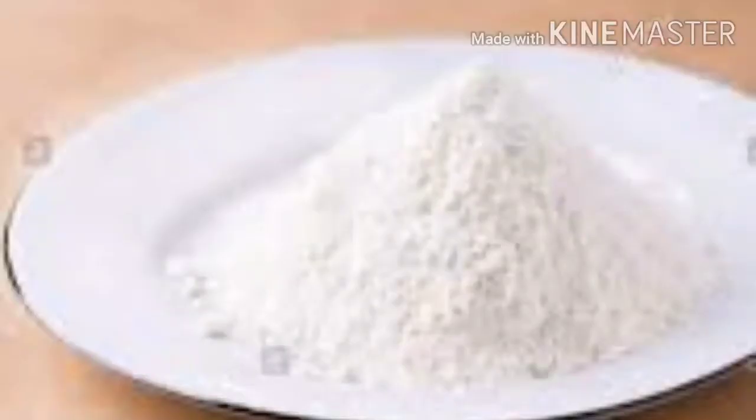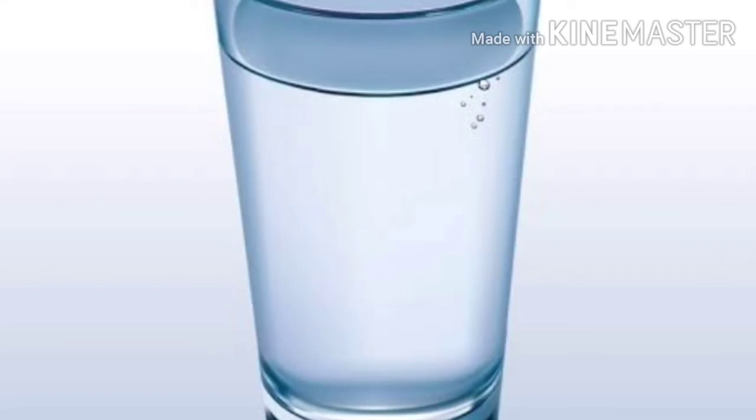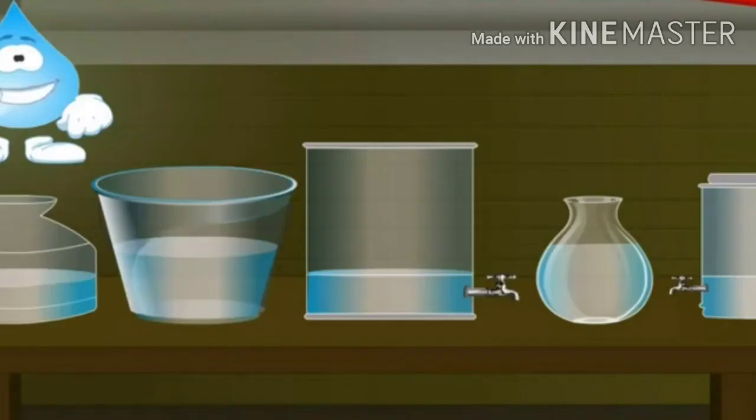Take 2 dishes and a glass. Put a little flour in one of the dishes. And you can see a heap of flour in the dish. Now pour some water in the other dish. What will you see? You can see the water is spread in the dish and it has taken the shape of the dish. Now pour some water in a glass. It will take the shape of the glass.